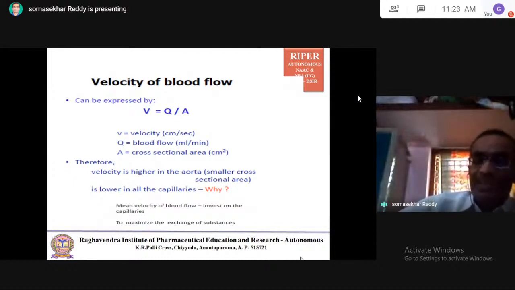Why? The mean velocity of blood flow is lowest in the capillaries. Velocity is very low in capillaries. This is required to maximize the exchange of substances. If blood flow is low in the capillaries, there is a chance of exchange of substances or gases with the fluid. So the velocity of the blood flow is low in the capillaries, which means capillaries have a high cross-sectional area. Because of the high cross-sectional area, there is less velocity of the blood flow.